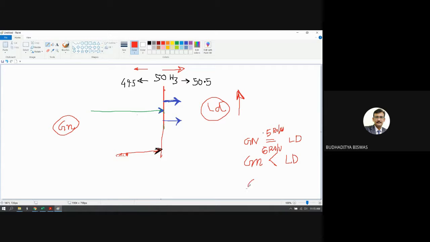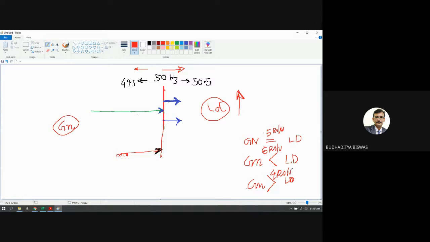And when the generation is more than the load demand, then if nothing was controlled before 2002, what happened? The frequency tends to increase. But now the selling price of that electric energy is reduced to 4 rupees per unit.